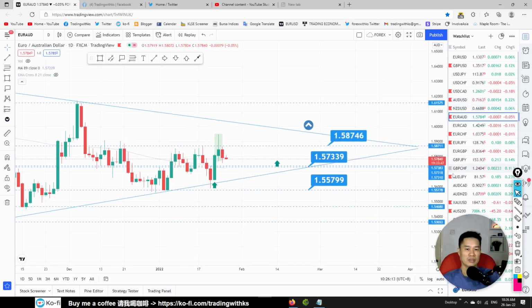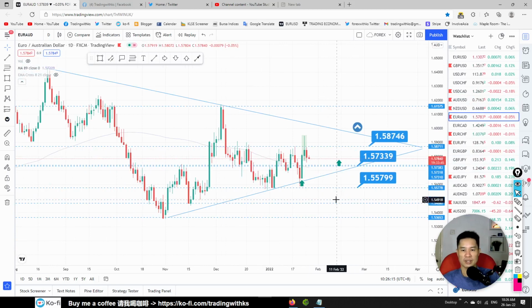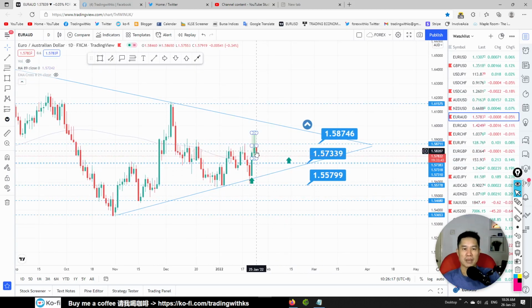After finishing the majors, let's look at some of the crosses. Euro AUD, we got a pin bar over here. The pin bar looks like AUD stronger, but this is counter trend. The price is above the buyer's line and the trend is going up, so this is counter trend. We are not trading this. Possibly we wait for a buy opportunity at 1.57339.